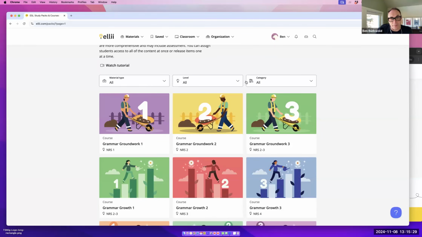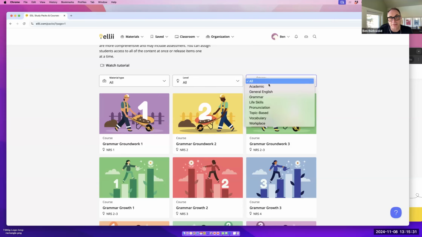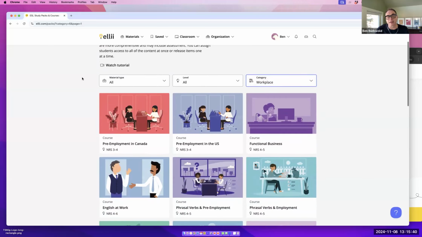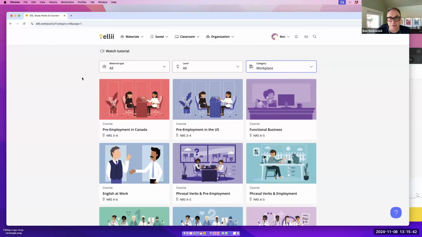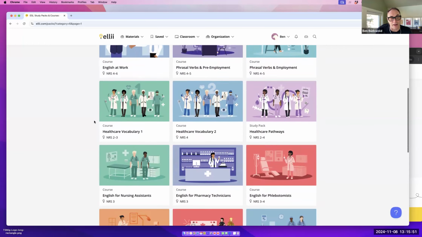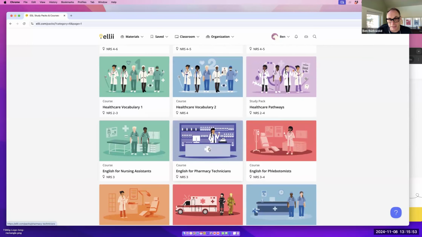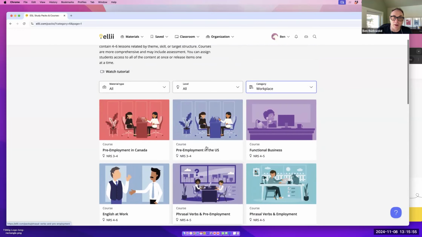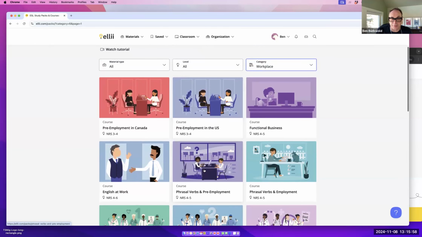There are a variety of different types of courses: academic courses or general English courses, grammar, skills, pronunciation, but I'm going to drill down to workplace here. Under workplace, we've got two different types of courses. We've got ones that focus on a specific field, like English for custodians or English for paraeducators, English for nursing assistants or for pharmacy technicians. And then we've got more general ones like pre-employment in the US or phrasal verbs and pre-employment, phrasal verbs and employment, etc.